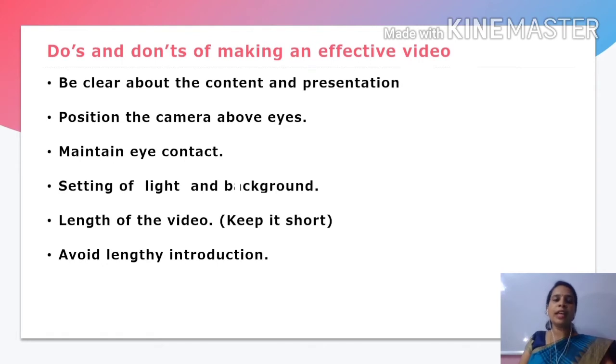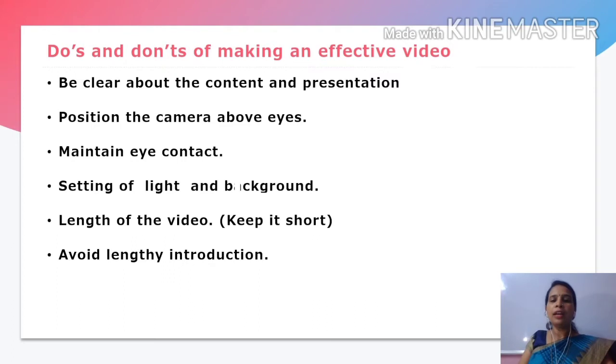The first one is to be clear about the content and presentation. These are the two things which make any video effective. Content is very, very important, since if you yourself are confused about the content, how can you make it clear to the students? So be prepared, then only go before the camera, and then your presentation skills count much. You can make your video effective only through your presentation skills.